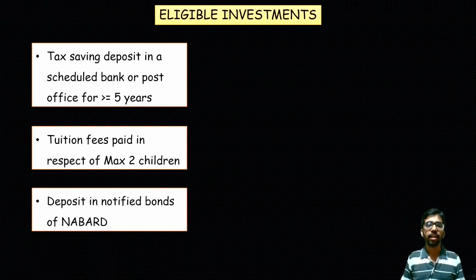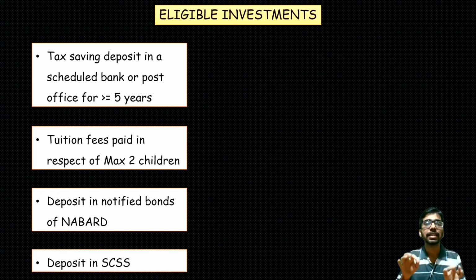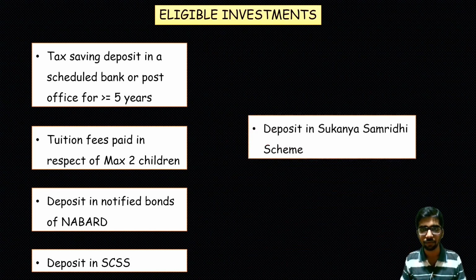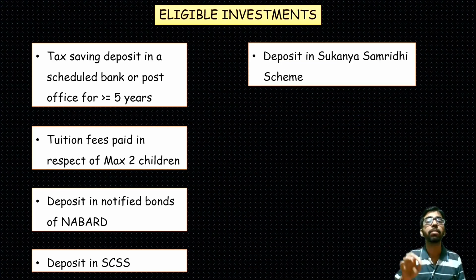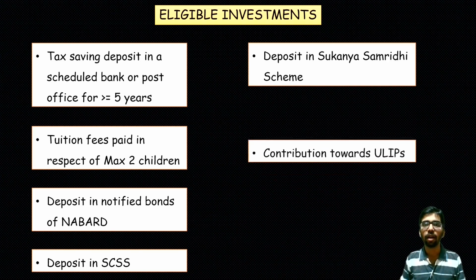Okay. Next, deposit in notified bonds of NABARD. Next, deposit in SCSS, that is Senior Citizen Savings Scheme. If you invest in the Senior Citizen Savings Scheme, that is also claimed under 80C deductions. Next, deposit in Sukanya Samriddhi Scheme in respect of a girl child. Okay.